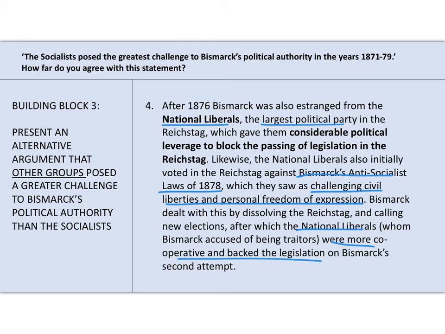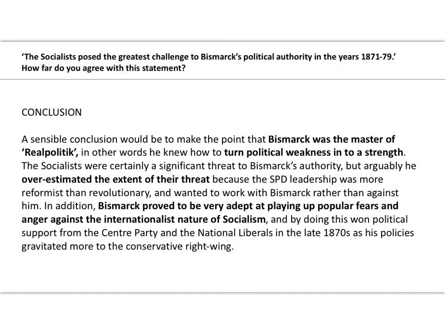But again, it showed that there was another challenge to Bismarck. He needed to think about the National Liberals and about the Centre Party, and he couldn't just pass laws by himself. He needed to get support from other parties, and that was a political challenge. It wasn't just about socialists. Okay, so to pull it all together, there's the conclusion.